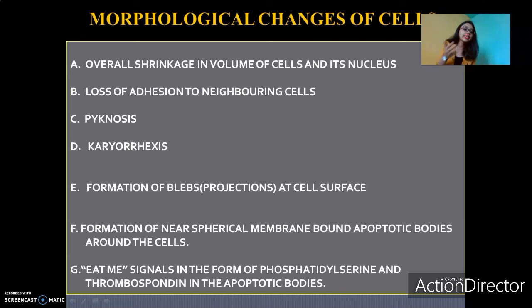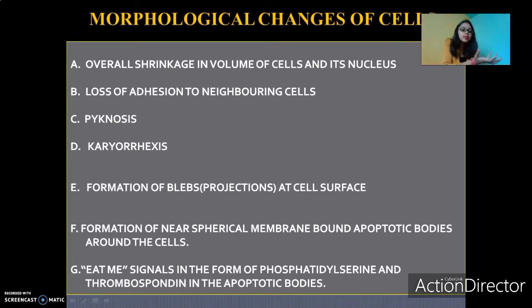And thrombospondin is a glycoprotein. It is present even in normal cells. But in normal cells, these molecules are not exposed. They are well within the cell, on the inner surface. But when we talk about apoptotic bodies, which are formed by the fragmentation of apoptotic cells, these molecules expose themselves.